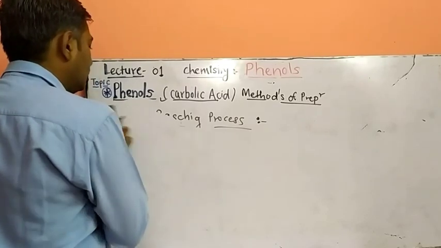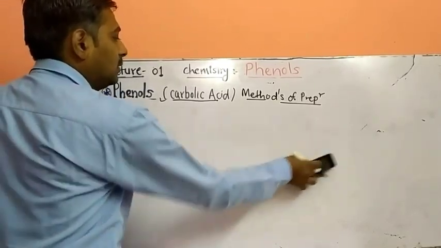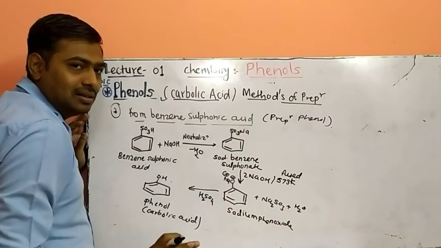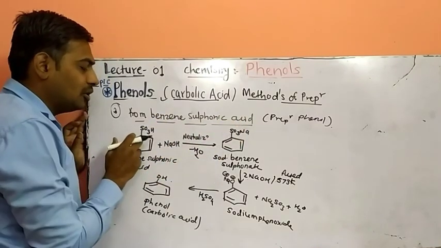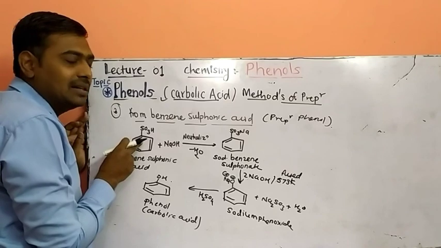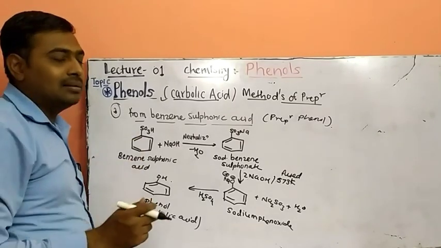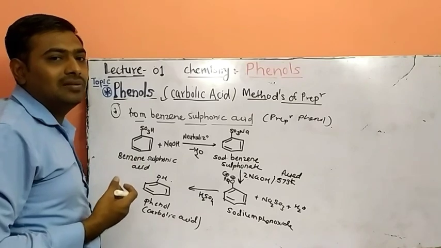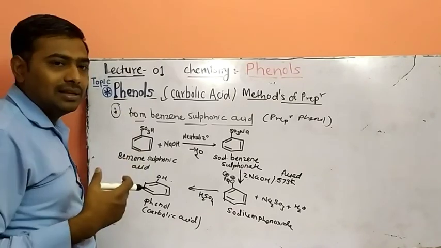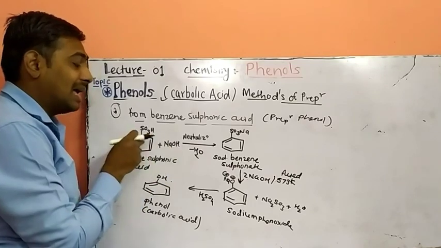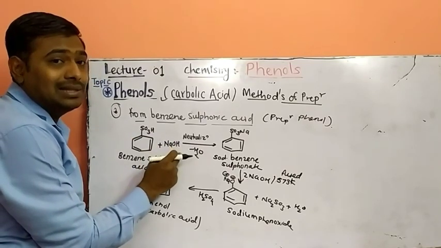Third, from benzene sulfonic acid. What is benzene sulfonic acid? This molecule is called benzene sulfonic acid. It can be obtained by sulfonation of benzene. When benzene is treated with sulfuric acid, you will get benzene sulfonic acid. When benzene sulfonic acid is reacted with sodium hydroxide, it is acidic in nature and sodium hydroxide is basic in nature.